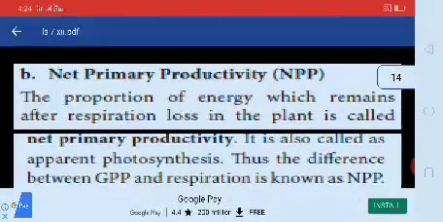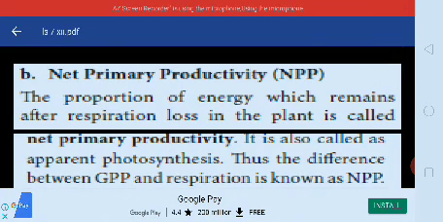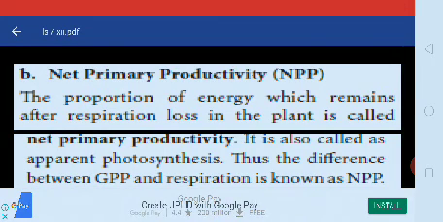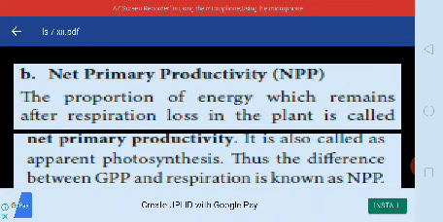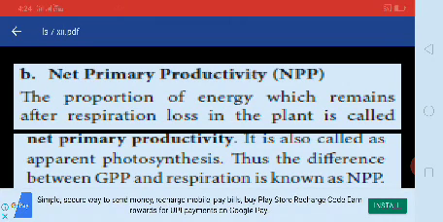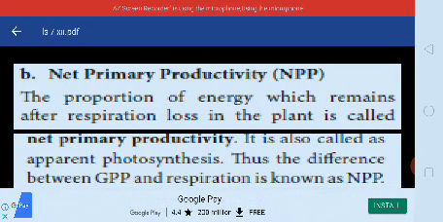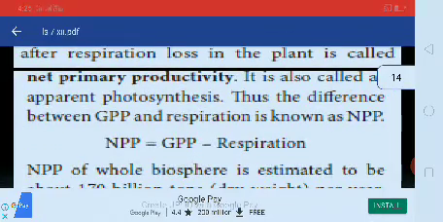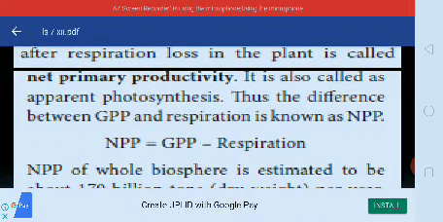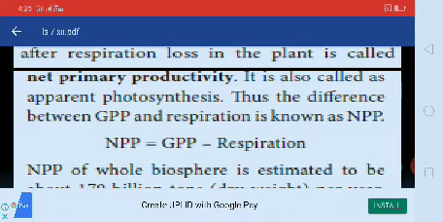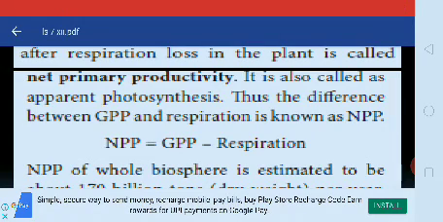Net primary productivity, NPP. The proportion of energy which remains after respiration loss in the plant is called net primary productivity. It is also called apparent photosynthesis. Thus the difference between GPP and respiration is known as NPP. NPP equals GPP minus respiration.